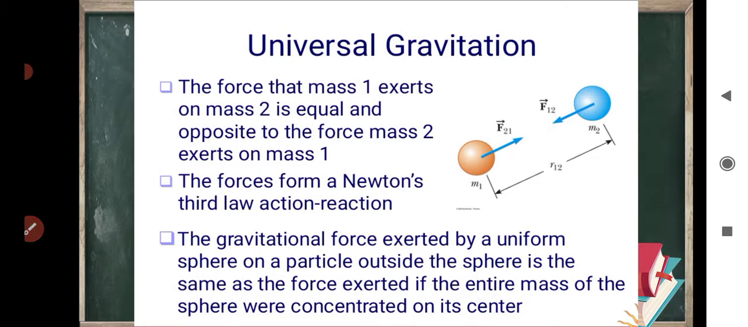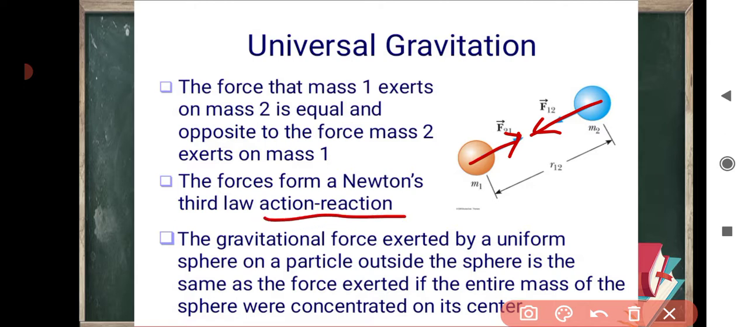The force that mass 1 exerts on mass 2 is given by vector F21, and the force exerted by mass 2 on mass 1 is given by vector F12. Both the forces are equal but opposite in direction. Therefore, the forces follow Newton's third law, that is, an action-reaction pair. This force is always attractive in nature.